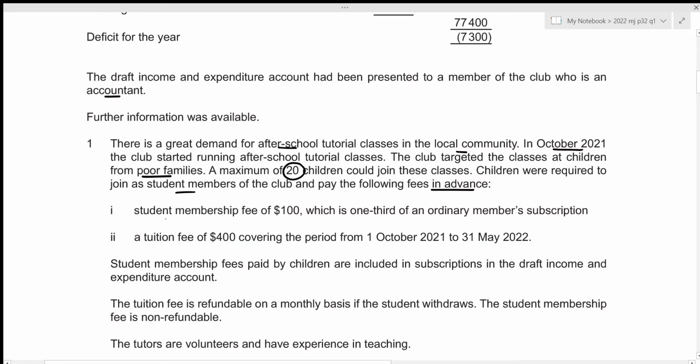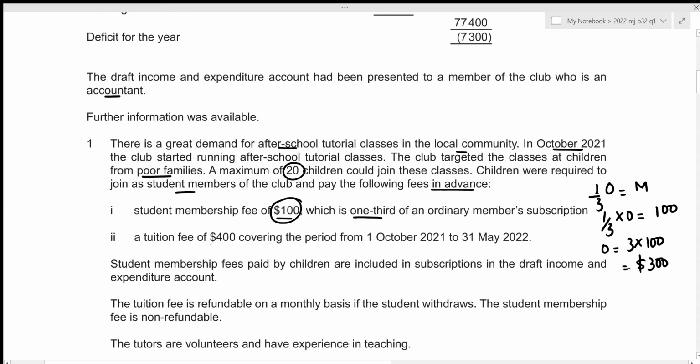Alright. So the fees we have are a student membership fee of 100, which is 1/3 of an ordinary member subscription. So let's figure out the ordinary member subscription. So 1/3 of the ordinary member subscription is our student member subscription, which is given to be 100, right? So that's 1/3 times ordinary subscription fee equals 100, which means that the ordinary member subscription is going to be 3 times 100, which is 300.